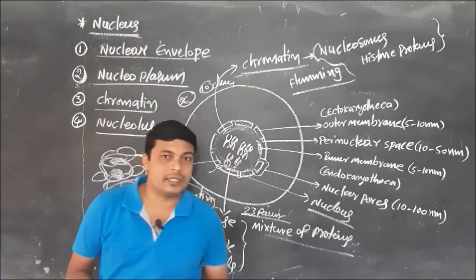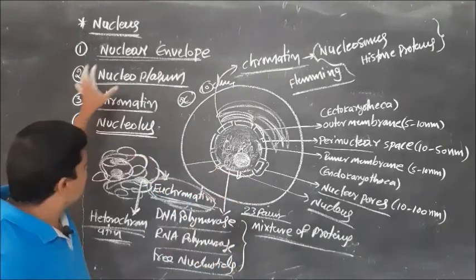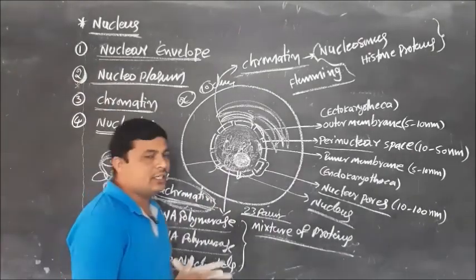So, what is the location of DNA? Nucleus. What is the location of chromosomes? Nucleus. These are the important points of the nucleus.